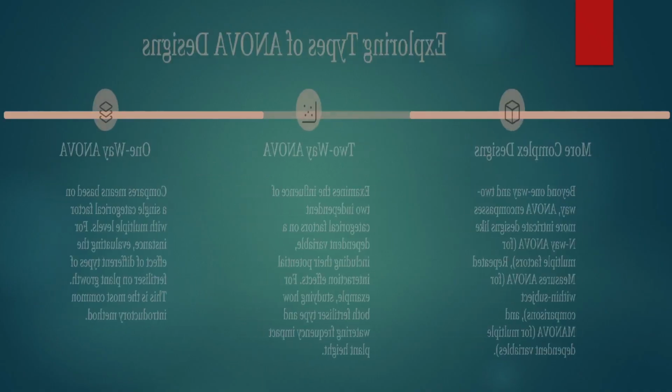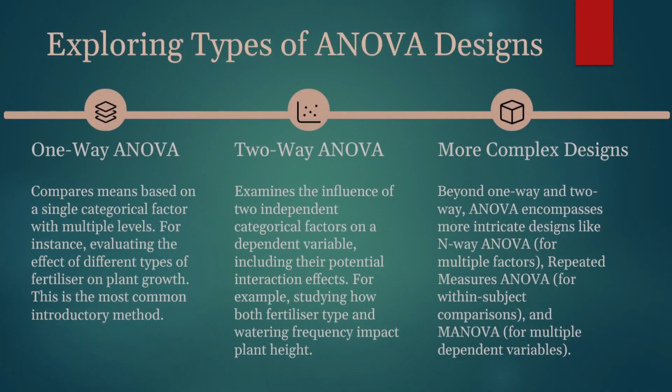Okay, now let's come to exploring types of ANOVA design. The first is one-way ANOVA. It compares means based on a single categorical factor with multiple levels. Then two-way ANOVA. It examines the influence of 2 independent categorical factors on a dependent variable, including their potential interaction effect.